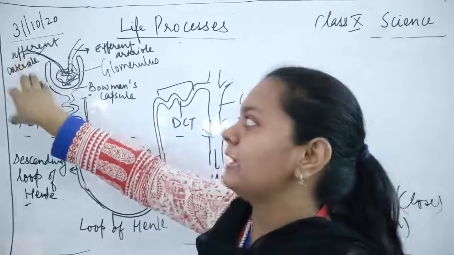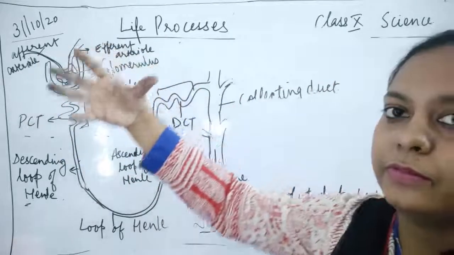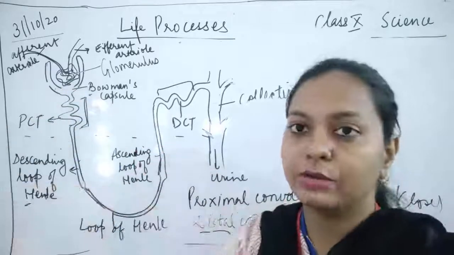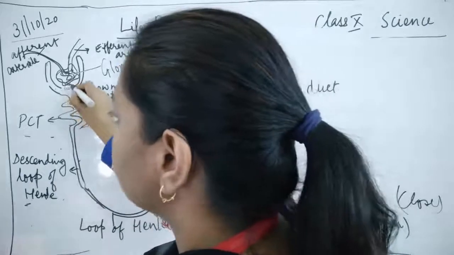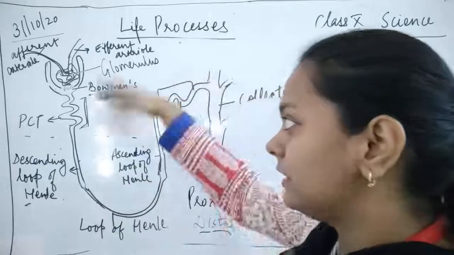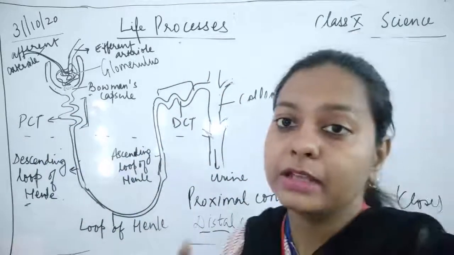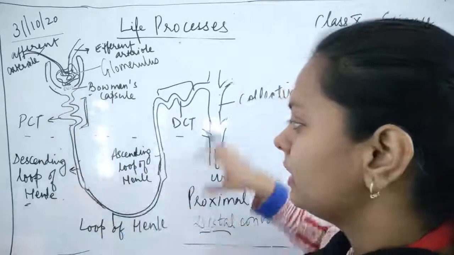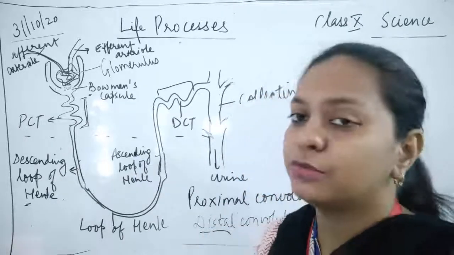Blood is brought by the afferent arterioles, then after filtration it goes, giving the waste material through diffusion. Here there is a sieve-like structure, like a strainer; in the same way these channels are present here. From here, except RBC and WBC, all the other important things get filtered. As the name says, glomerular filtrate, this filtrate moves forward and then forms urine. In between, many things get absorbed and some things get added.